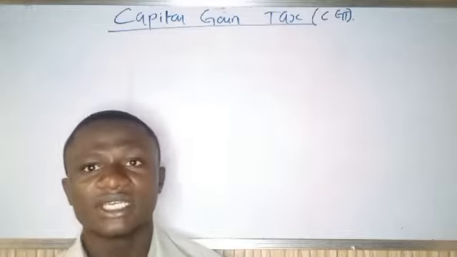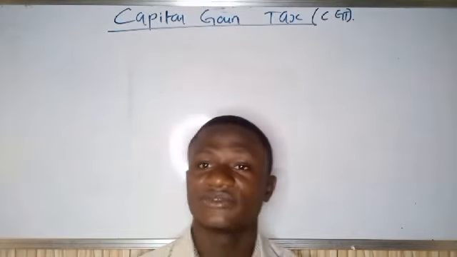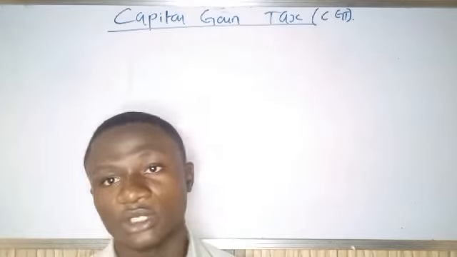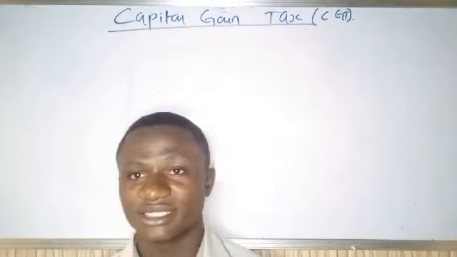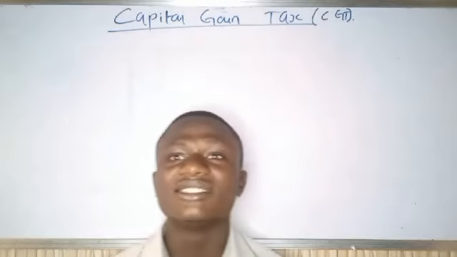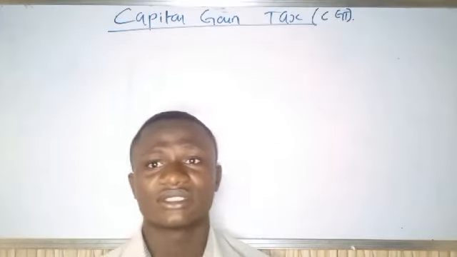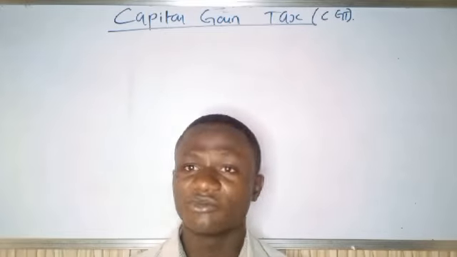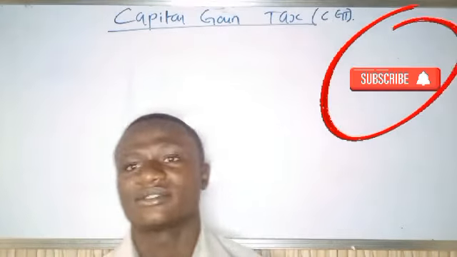And on the contrary, if the value of the asset is 5 million naira and you sold the asset for 3 million naira, that's actually a loss. So in that situation, the government will give you balancing allowance. So that is the concept behind capital gain tax. Capital gain tax is just the tax government will tax you on the profit you make on selling assets.